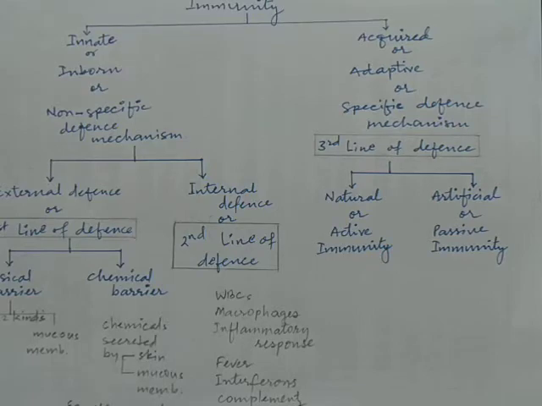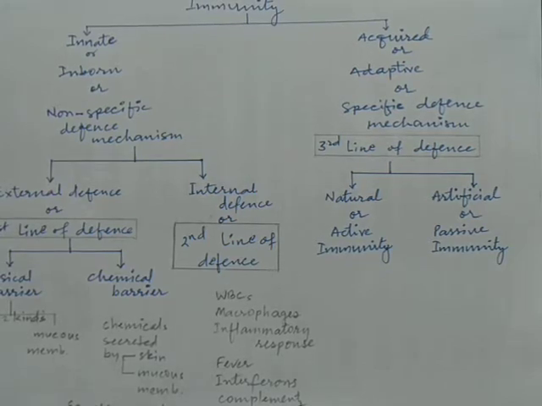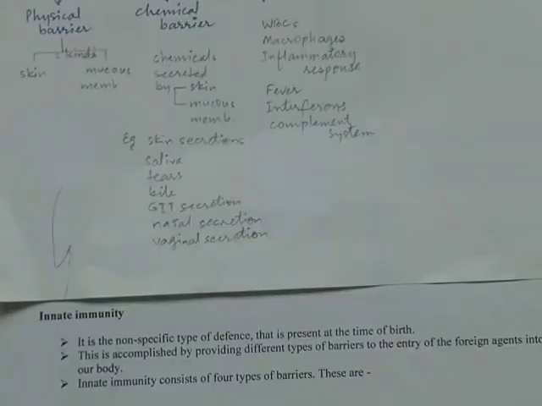Natural is also called as active immunity, and artificial is also called as passive immunity. Both of these are conferred, or otherwise provided, with the help of antibodies that are produced by the immune system of our body in response to the entry of microorganisms from outside our body.